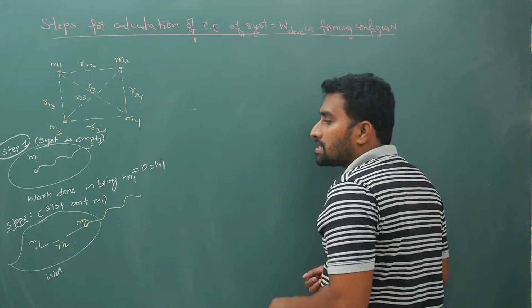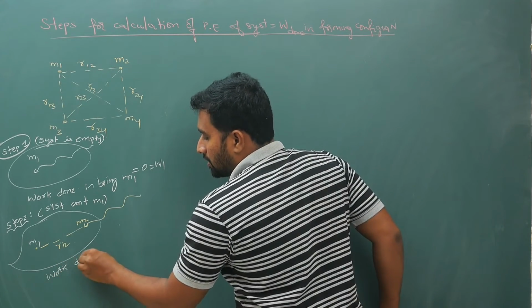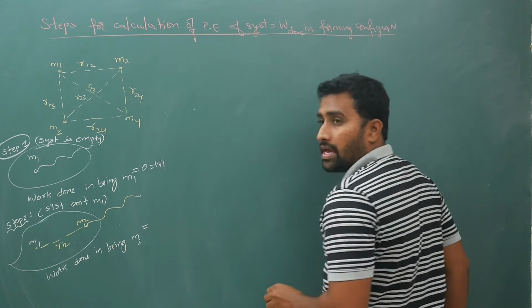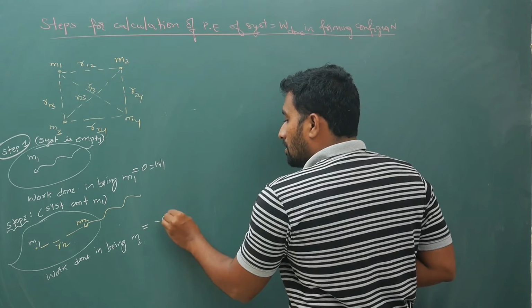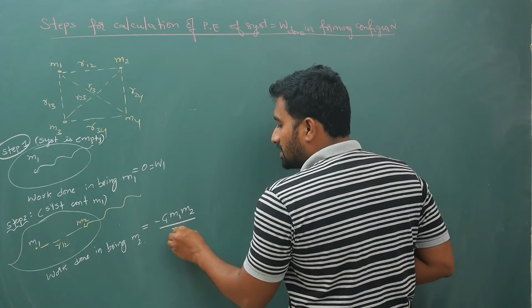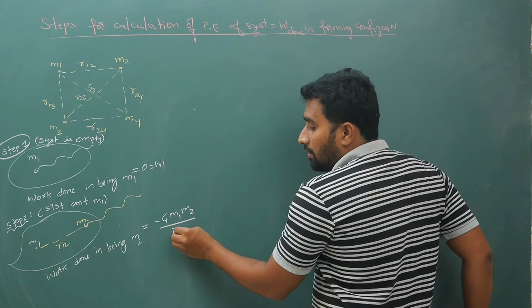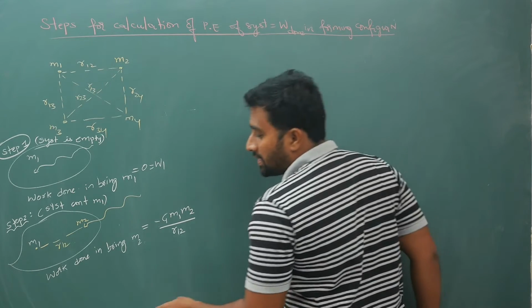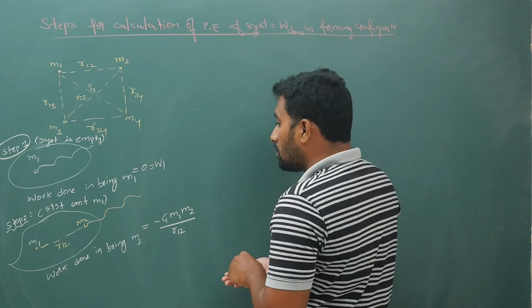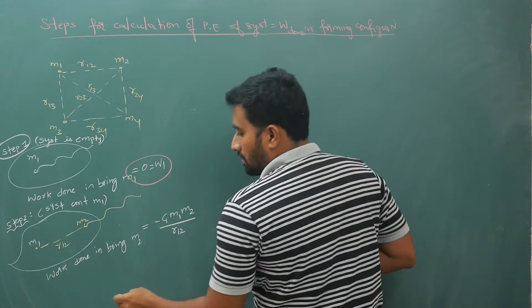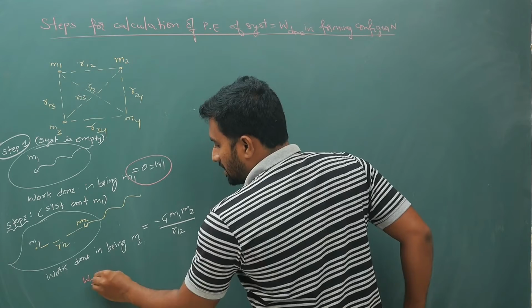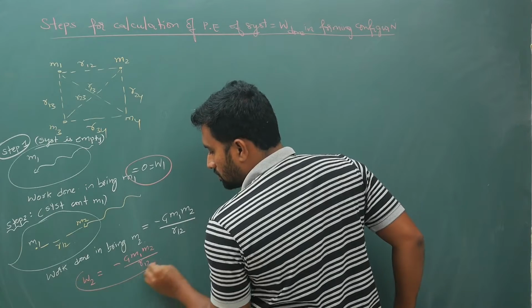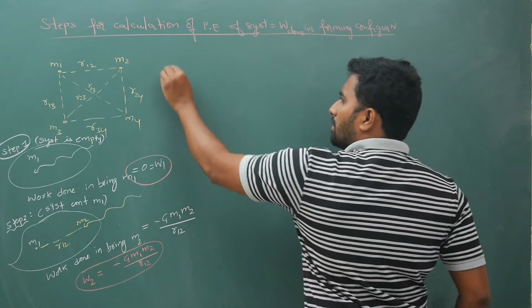So now the system contains m1, so your work done in bringing m2 will be, as we have just seen, minus G m1 m2 by the distance r12. In the denominator you will get r, not r square. For force you will get r square, for potential energy you will get only r. It is a scalar quantity. So your W1 is 0, W2 is minus G m1 m2 by r12.